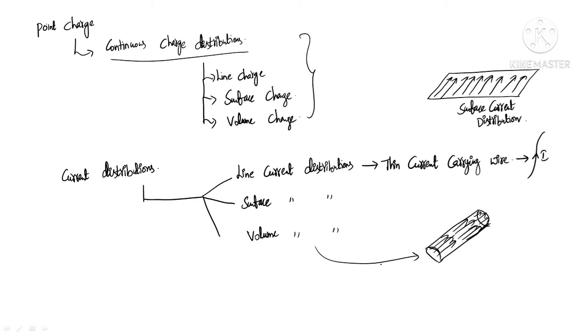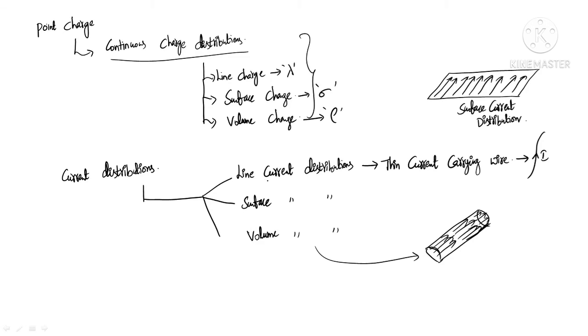So as we have three current distributions, we have three current densities. Here if you observe in electrostatics, for a line charge we considered the charge density lambda, called line charge density, for surface charge a surface charge density sigma, and for volume charge a volume charge density rho.